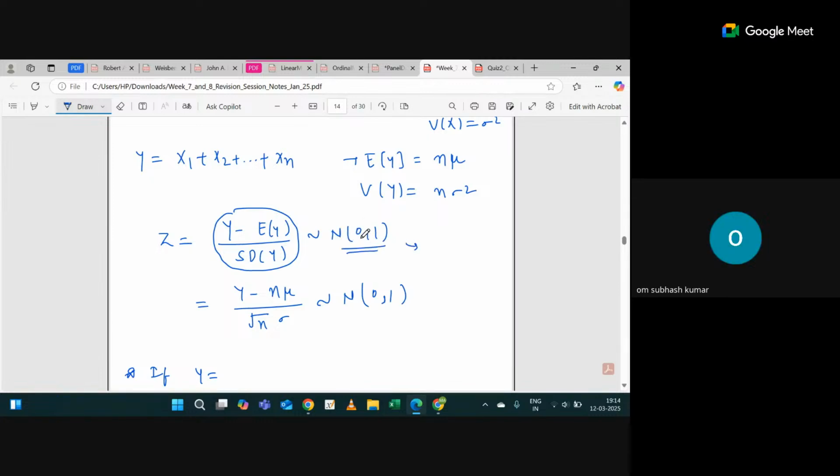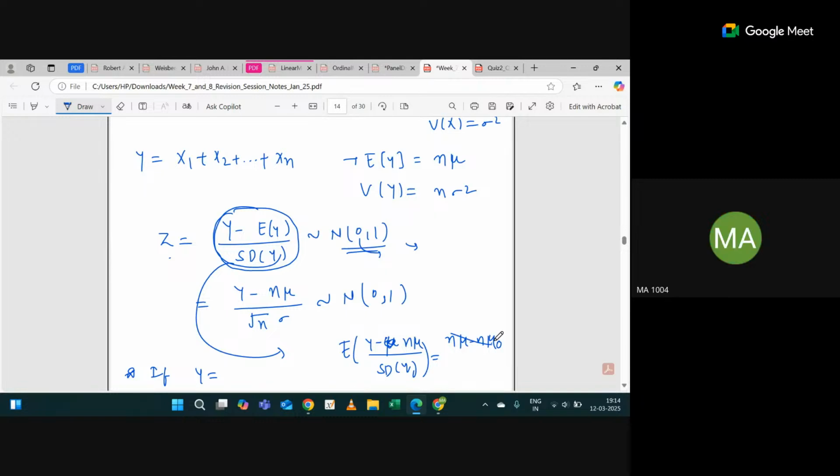This 0 is the expected value of z, right? So expected value of y minus n mu divided by standard deviation of y. What is the expected value of y here? N mu. So n mu minus n mu will be 0.